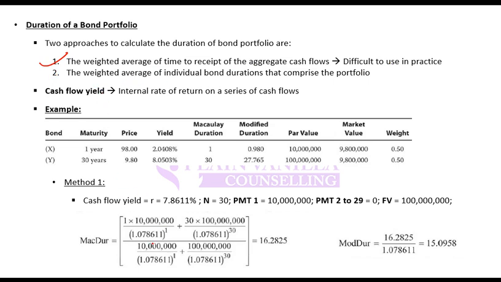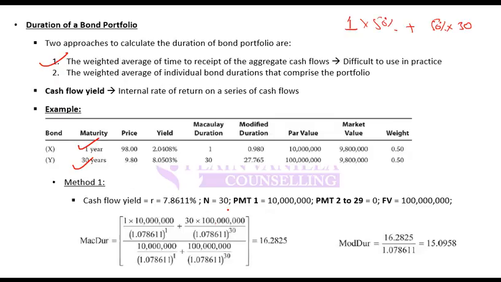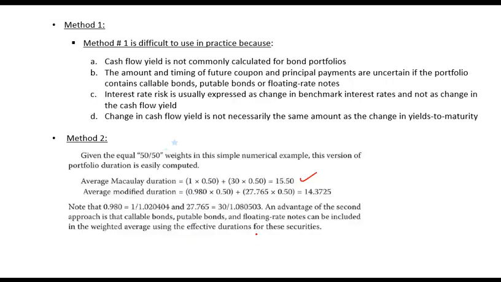Another way is that instead of doing this, you can take first one's duration, you take second one's duration, and you take the weighted average. So I know 1 year bond has a duration of 1. I know 30-year bond has a duration of 30. And both are 50-50%. So 1 into 50% plus 30 into 50%. This will give me a duration of 15.5. So these are two methods and both will give you a bit different duration.